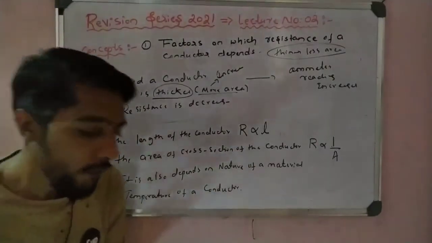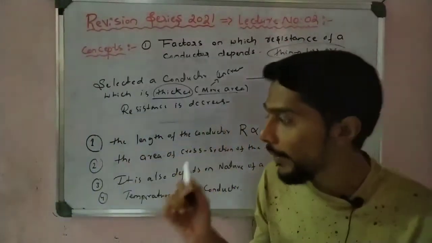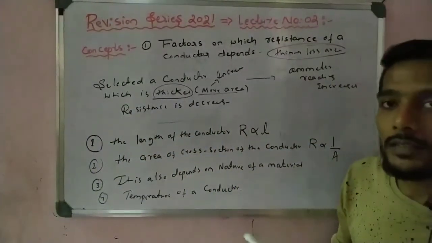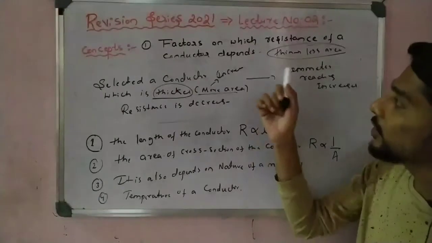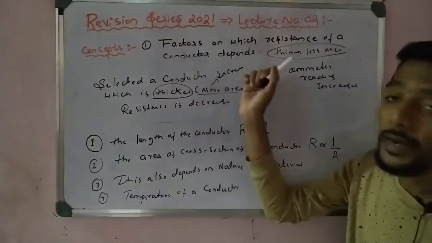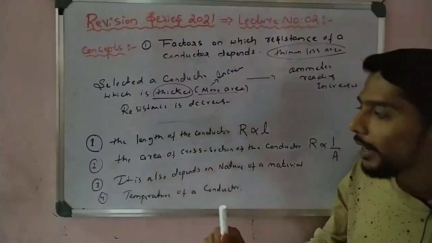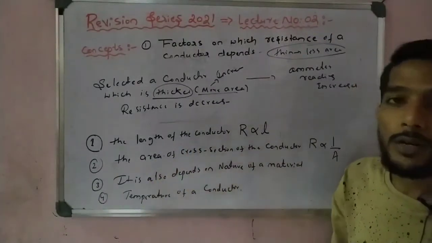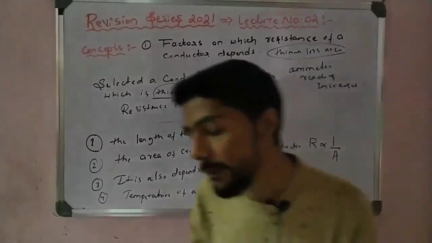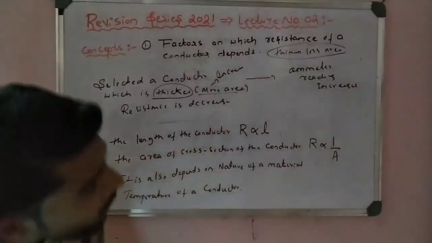So these four factors we have to study. This is very important. In examinations they ask: write the factors on which the resistance of a conductor depends. So we can write four factors: one is about length, one is about area, one is about nature, and one is about temperature. This is a very important point you have to remember. So this is a recall for you.